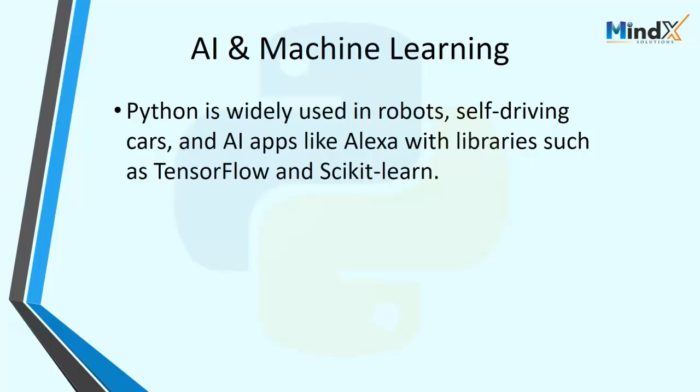Think about the self-driving cars developed by Tesla. Recently Tesla launched one car from the manufacturing unit, and it traveled up to 100 kilometers and came back without a driver. All these are powered by Python only. They are using libraries like TensorFlow and scikit-learn, which make it possible to teach machines to think and learn. That is how artificial intelligence, machine learning and robotics use Python.